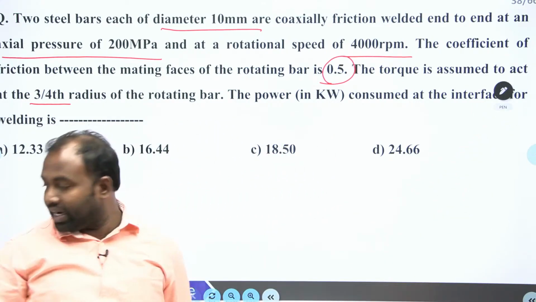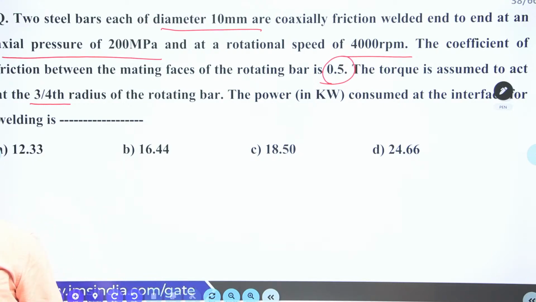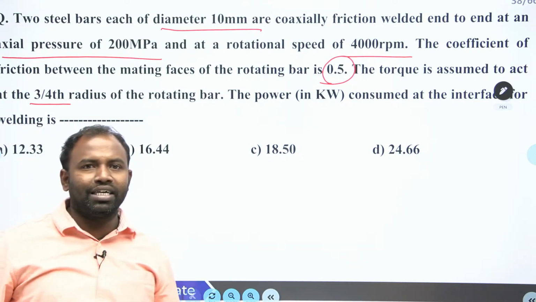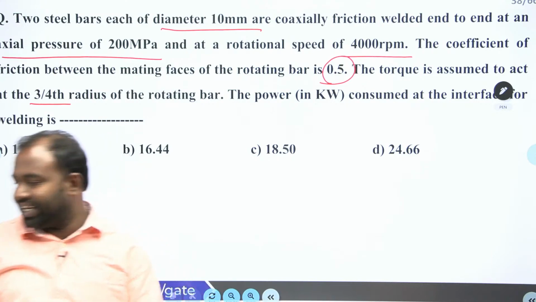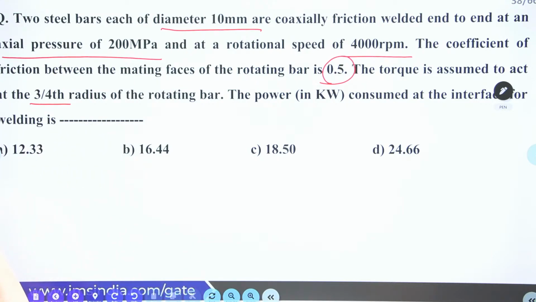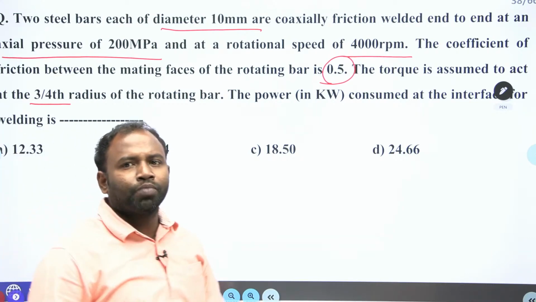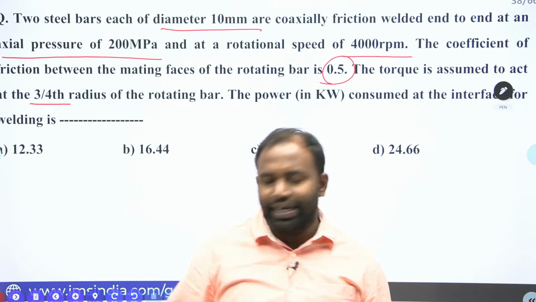I told all of you, guys, whenever you read a question, if you are not able to understand, then read it again. Once and twice you just read the question. Now let us write the given data.